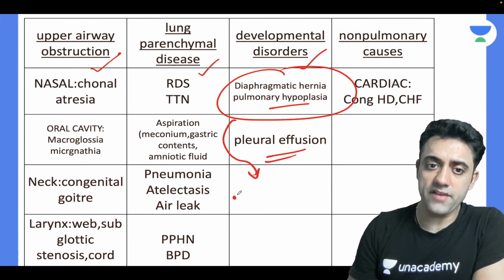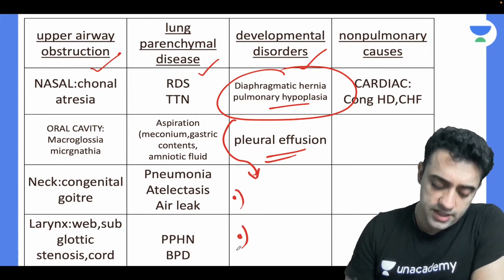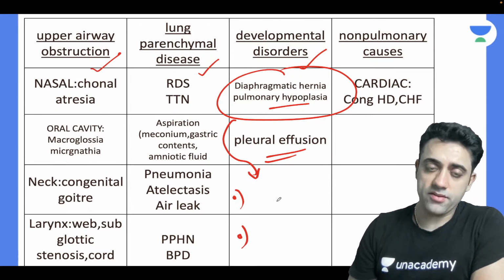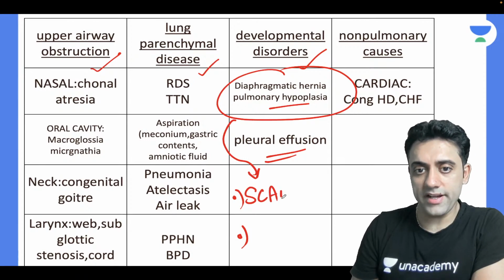Congenital diaphragmatic hernia: can we have at least two important points of congenital diaphragmatic hernia? Yes, in congenital diaphragmatic hernia, everyone knows the patient will have a scaphoid-shaped abdomen.